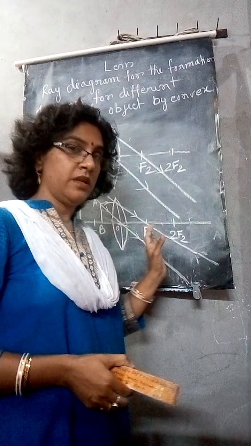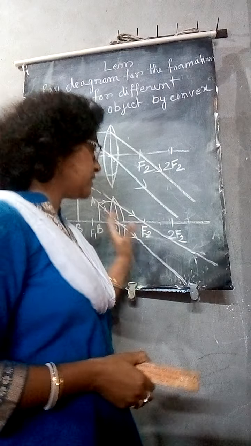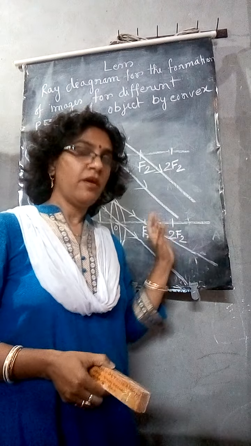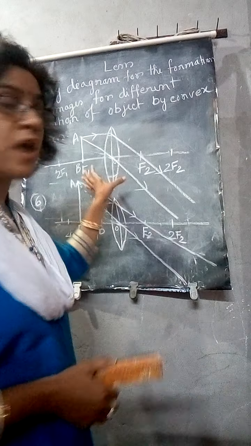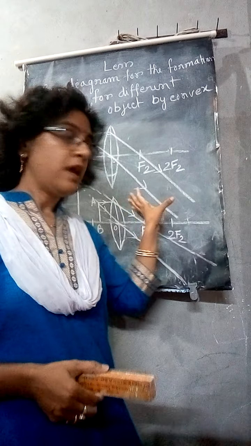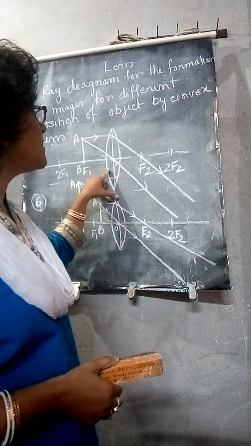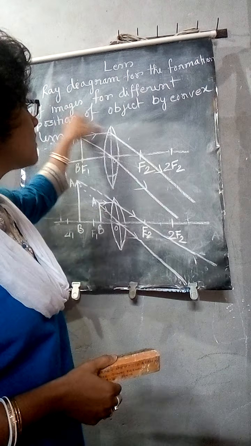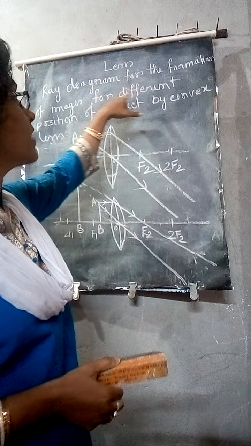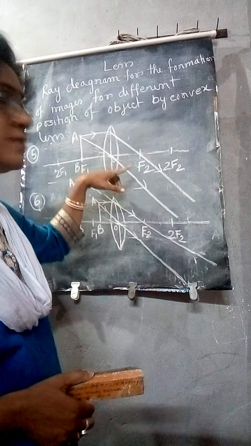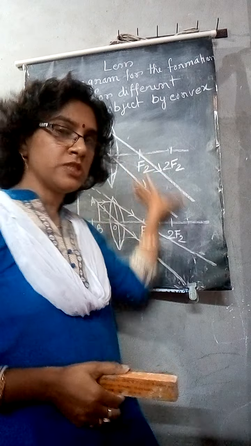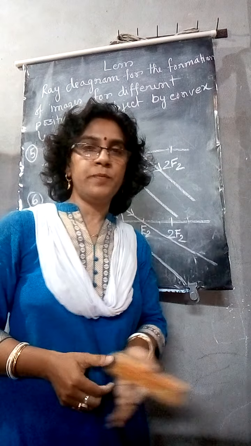So in this way, by a convex lens, you have seen that for different positions of the object, the image has been formed. Those are the cases you have to practice. And that was our topic: the ray diagram for the formation of images for different positions of the object by a convex lens. So in this way, you have to practice six cases.